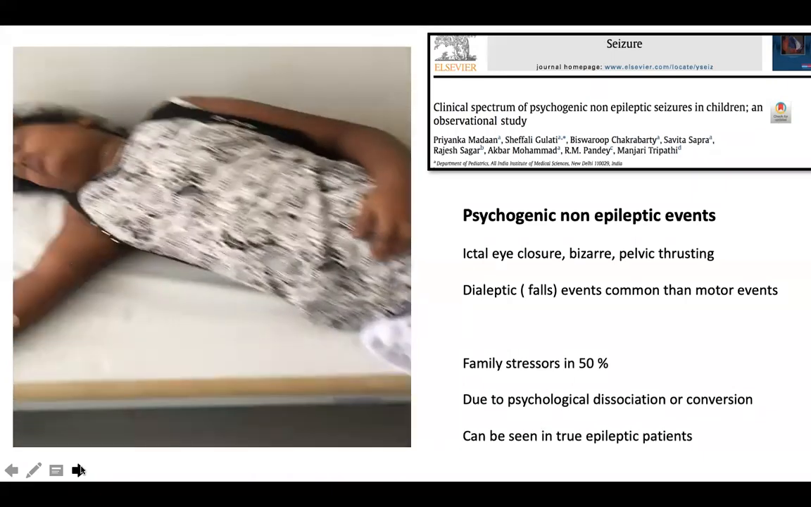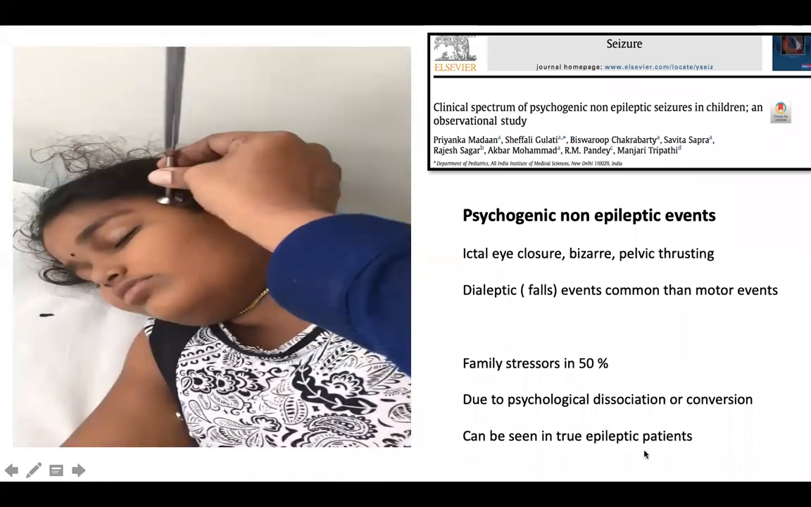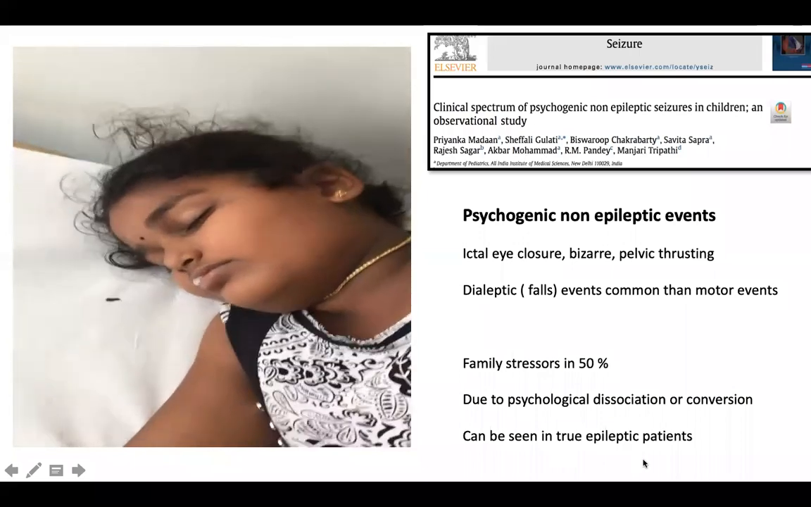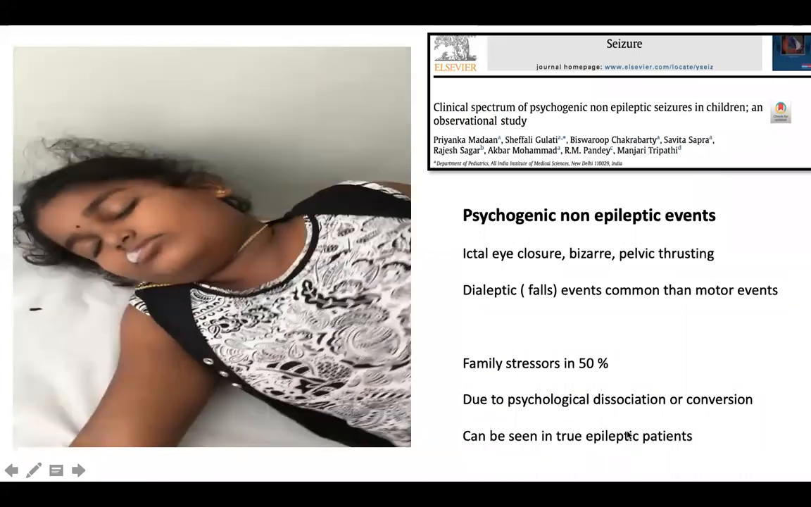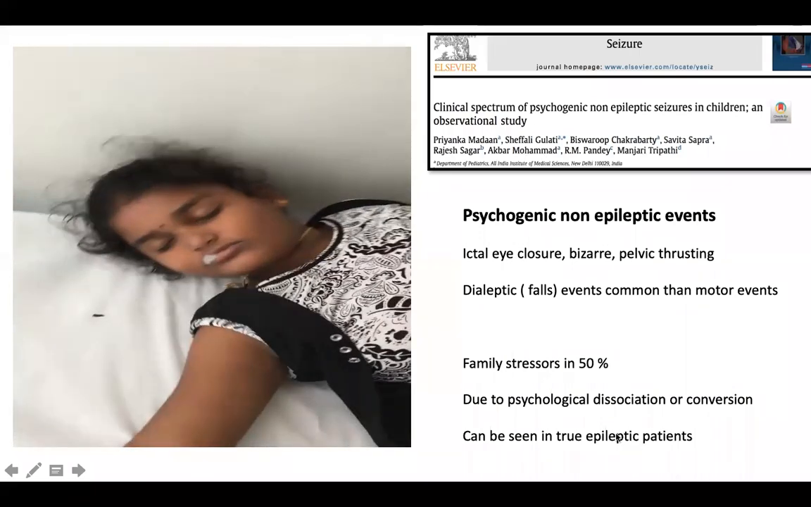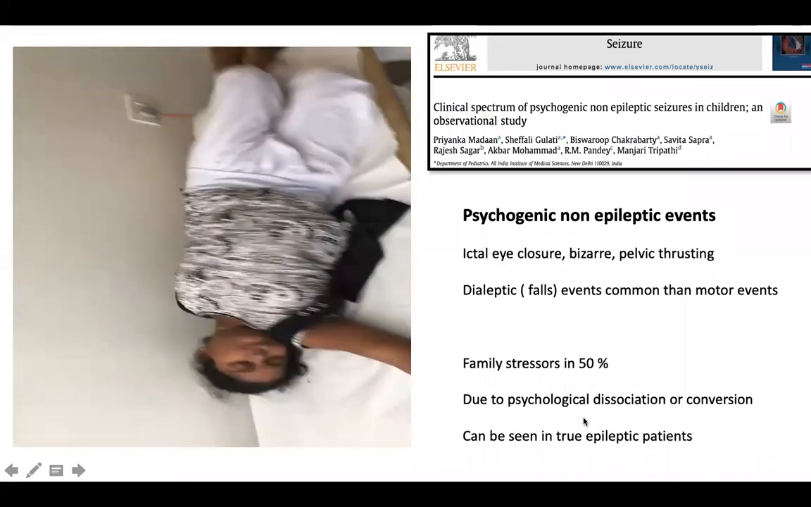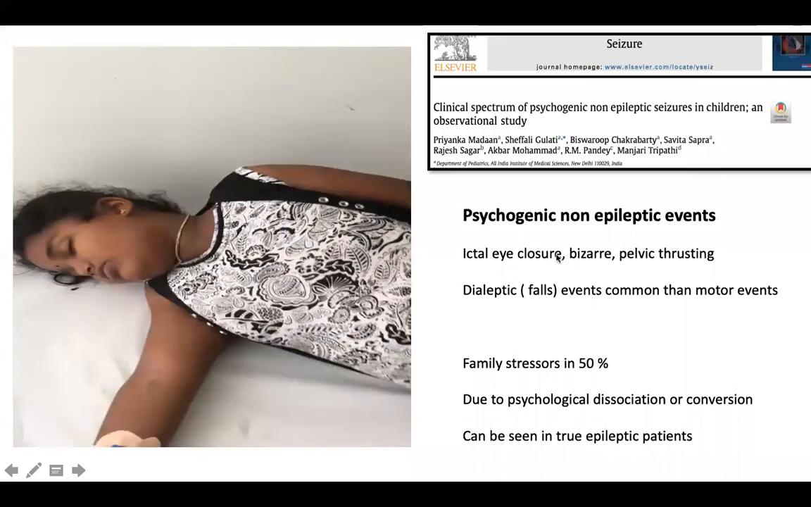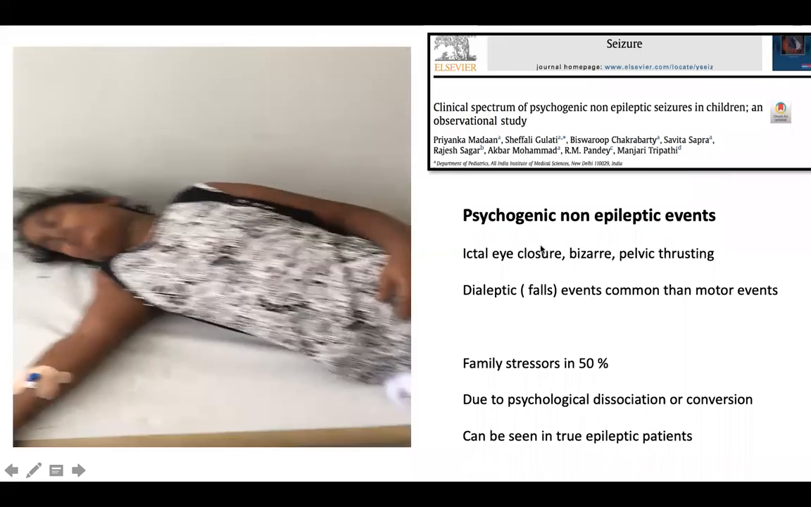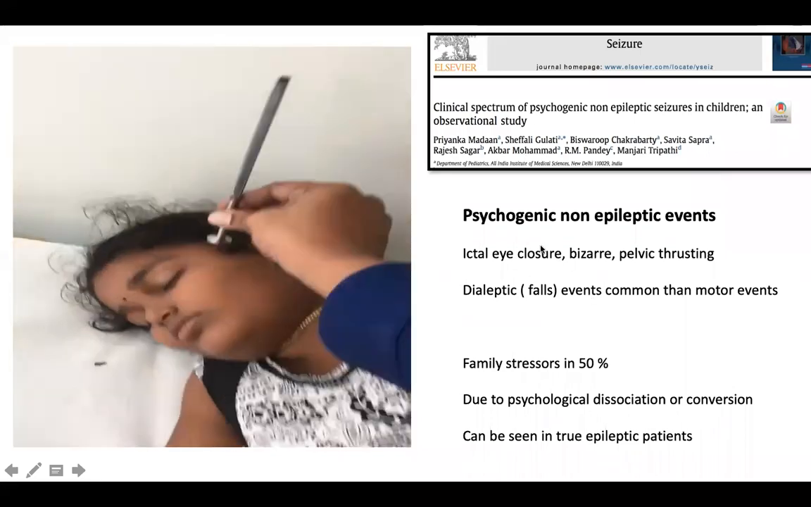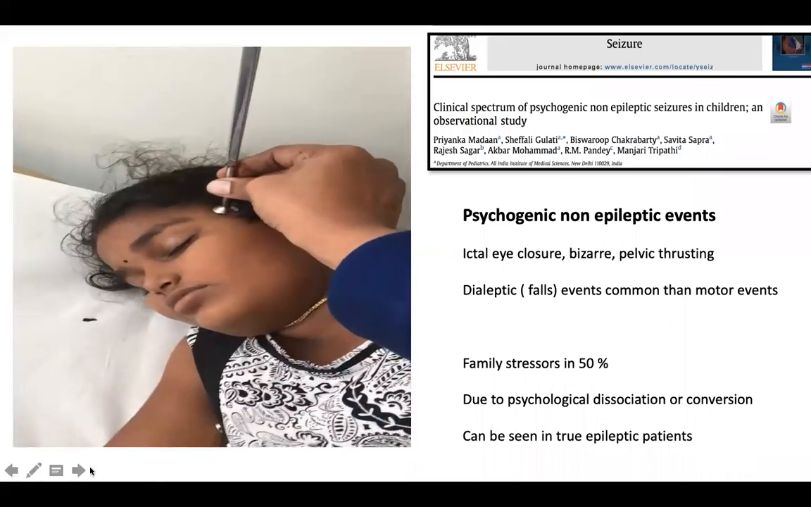Surprisingly, these non-epileptic seizures can be seen in true epileptic patients as well. A real epileptic patient who's taking antiepileptics, a child who's not able to accept the diagnosis or feeling an internal stress, can throw these sorts of psychogenic events. Sometimes we need a long video EEG recording to understand which are true seizures and which are psychogenic non-epileptic seizures.